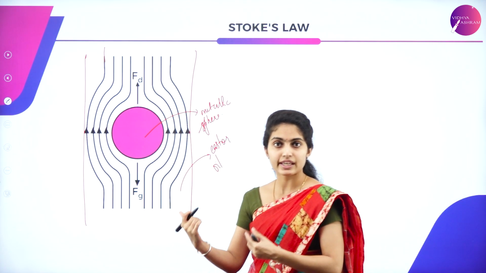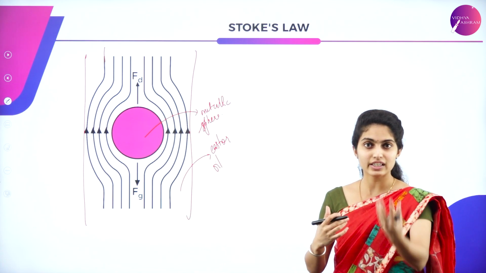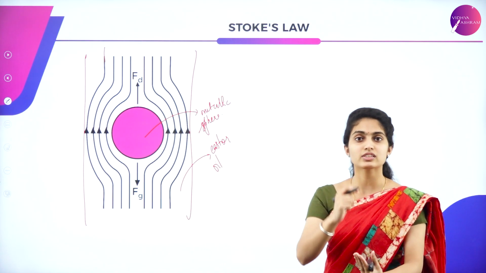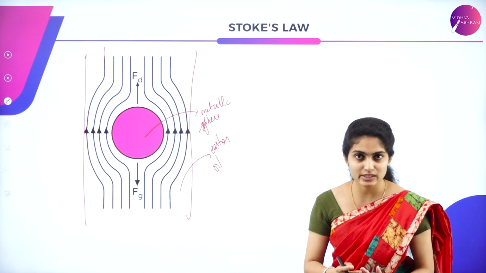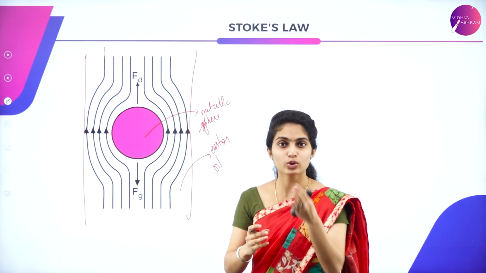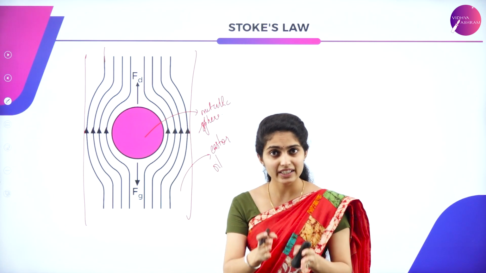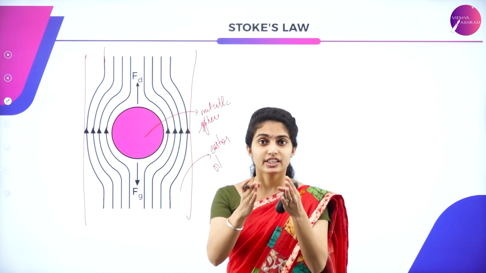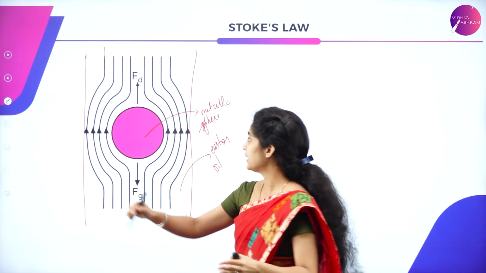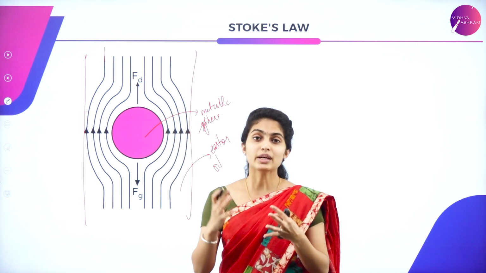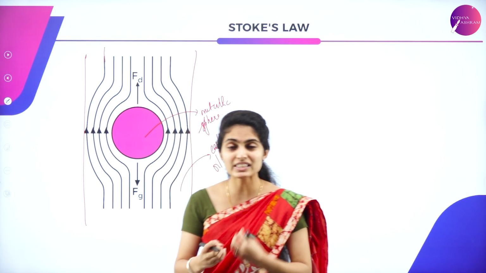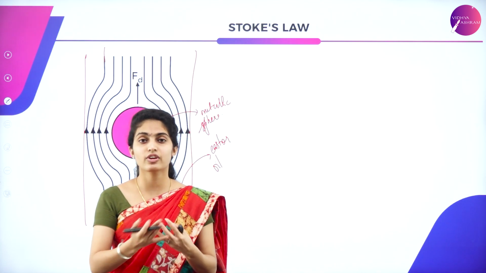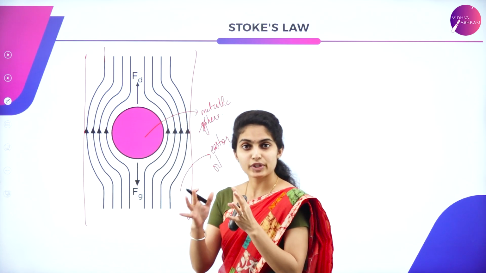Here, in this case, when there is a liquid column and you are dropping a metallic sphere within it, what happens to the metallic sphere? It separates the streamlines and passes in this way. So what happens to its velocity inside castor oil or inside a liquid with respect to other liquids?